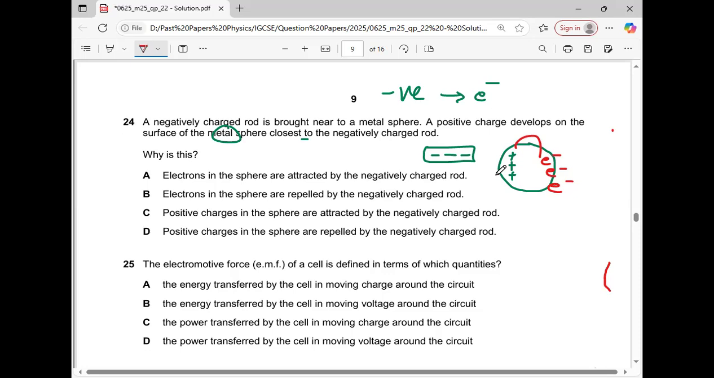So now we have to check which will be the correct answer. Positive charges cannot move, so options C and D are omitted. Electrons in the sphere are attracted by the negatively charged rod? Negative and negative cannot attract, they will repel, because like charges repel each other. So electrons in the sphere are repelled by the negatively charged rod. So option B will be the correct answer.